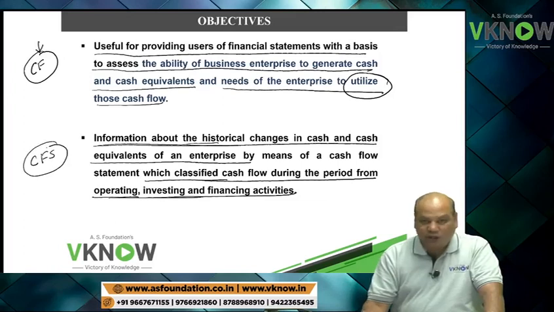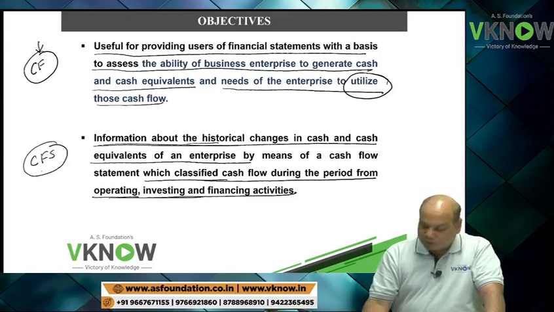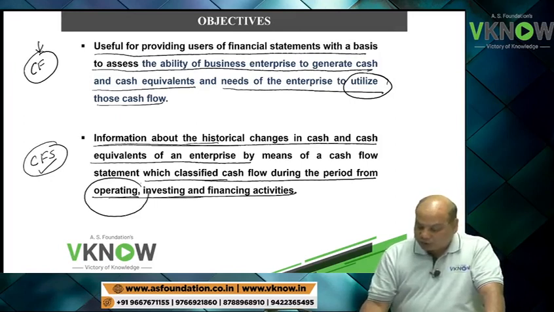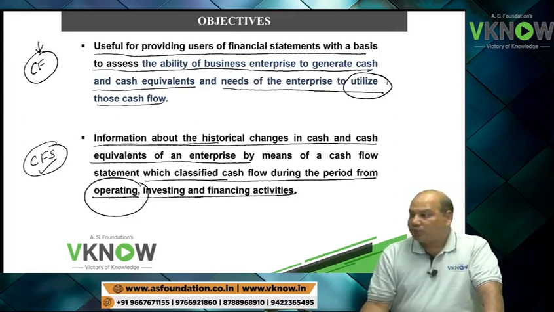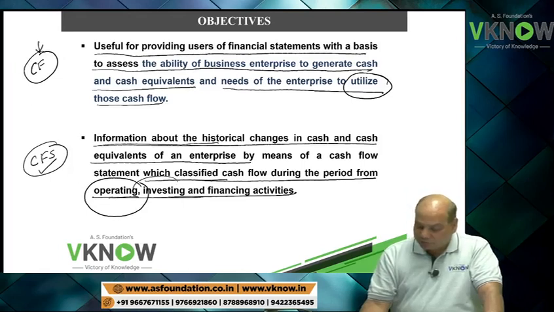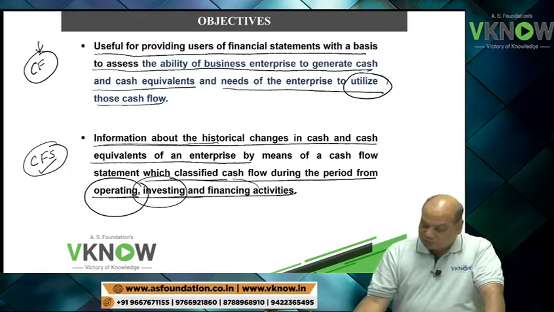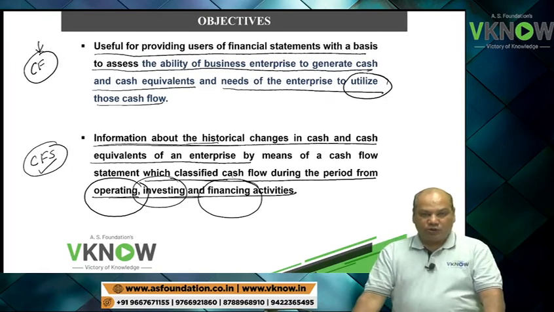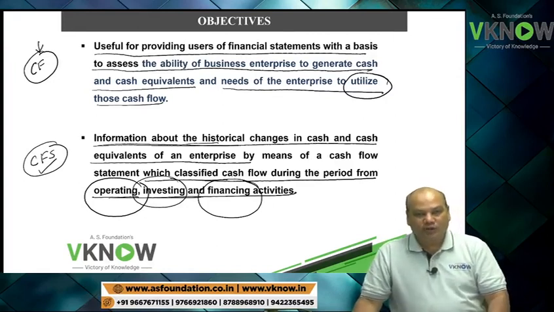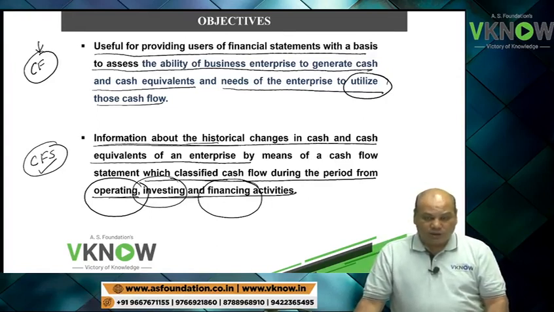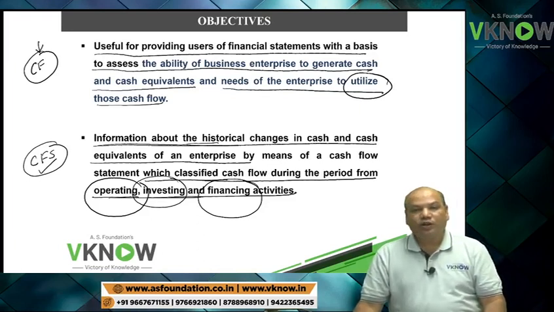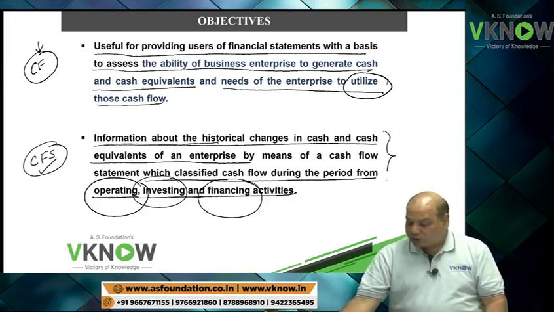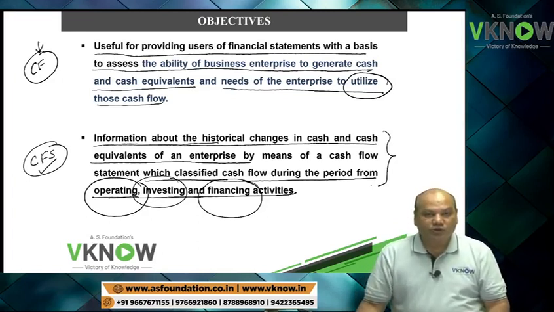Next, the objective of cash flow statement. In short, we will write CFS. We will get to know how much cash flow is generated from operating activity, how much cash flow is used for investing activity, and how much cash flow is from financing activity. This way, we are able to ascertain the efficiency of the management. Sometimes profit and loss may not reflect the efficiency of the management, but cash flow statement can reflect it.